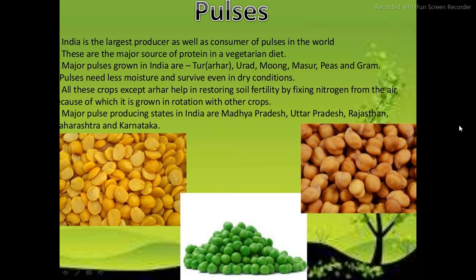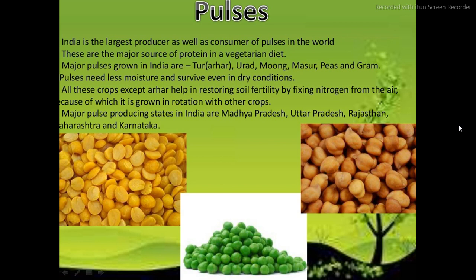Next, pulses. India is the largest producer as well as the consumer of pulses in the world. These are the major source of protein in a vegetarian diet. Different types of dals, the examples are placed here.